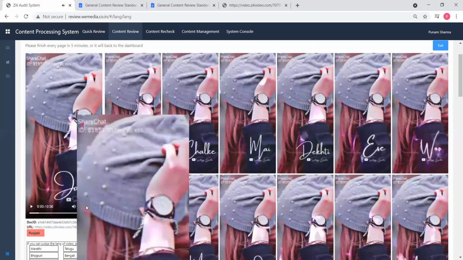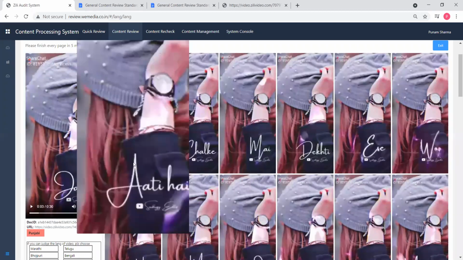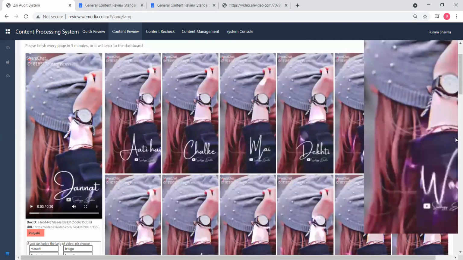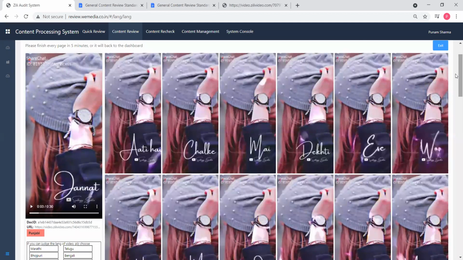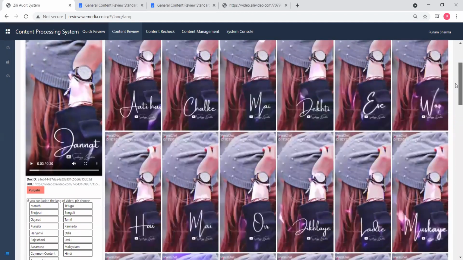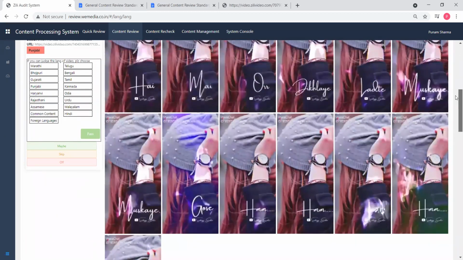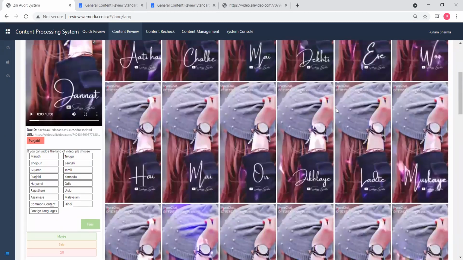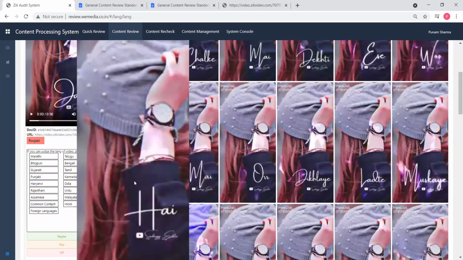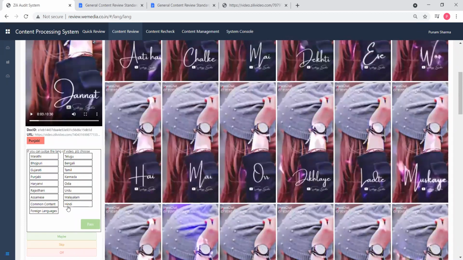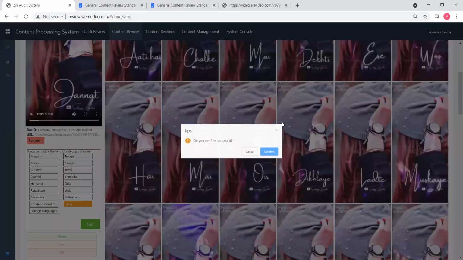This is not a general content. Why? Because the written part is a mixture of English and Hindi. The Hindi words are written in English. If I cannot understand the Hindi content, then I will not be able to understand what is written in the video. Such videos will go under the language part. This is a Hindi song and the Hindi text is written there, so I'm marking this video under Hindi.